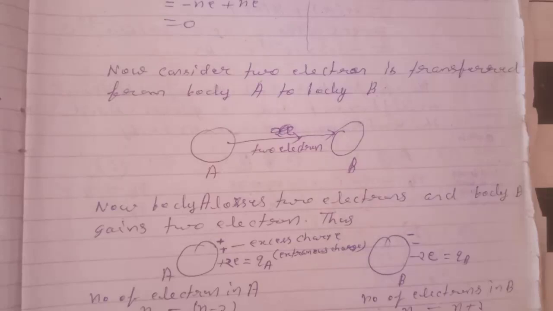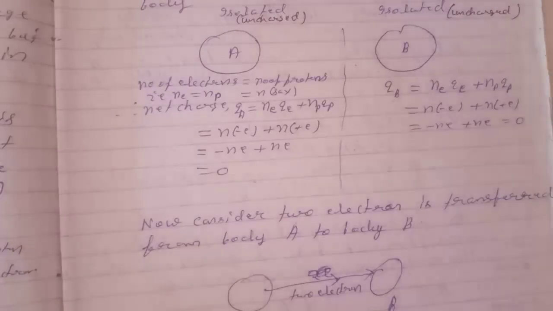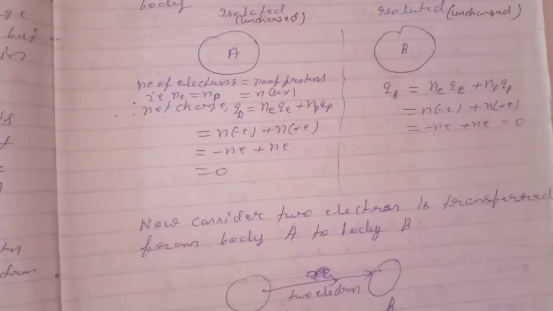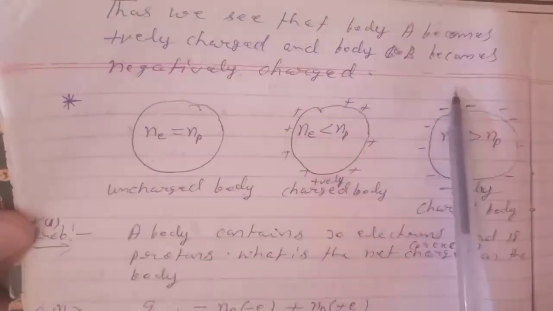So any body becomes charged when it gains extra electrons or loses extra electrons. That is, charge is developed due to transfer of electrons. We may say that charge is developed due to transfer of electrons. Thus we see that body A becomes positively charged and body B becomes negatively charged.